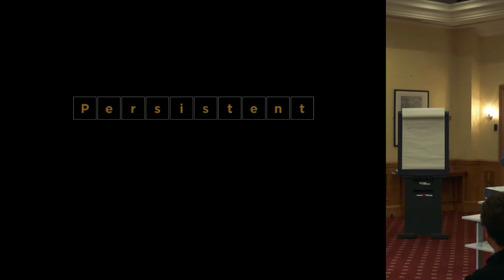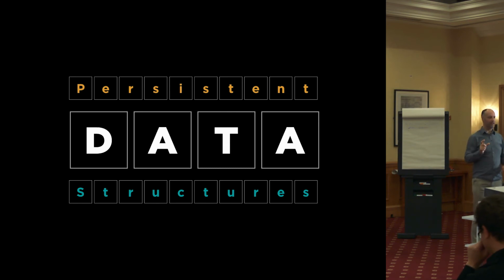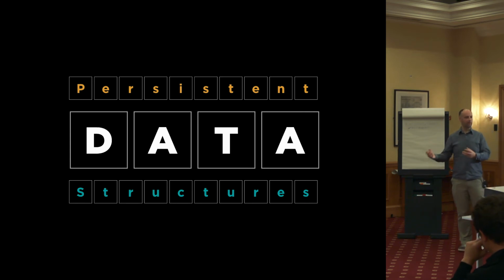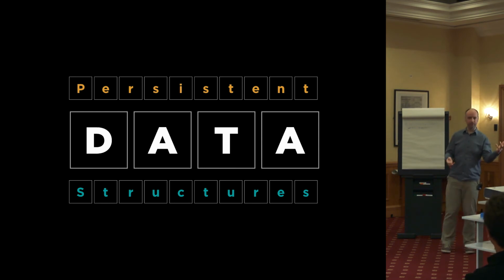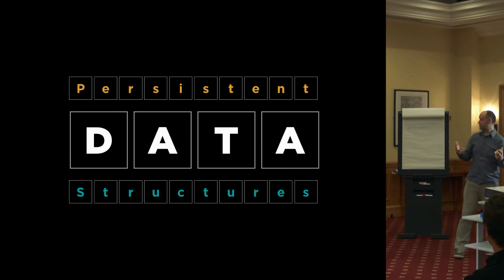Where it gets more interesting is in slightly different data structures, mostly associative data structures. And this is where we can borrow another technique from functional programming called persistent data structures. I'm going to explain what they are. But just first of all, to be clear, the word persistent here doesn't refer to the file system or a database. It's about when you have an existing data structure and you want to change it, you take a copy, but the original version persists. It sticks around for as long as you need it. That's where the persistence comes in.